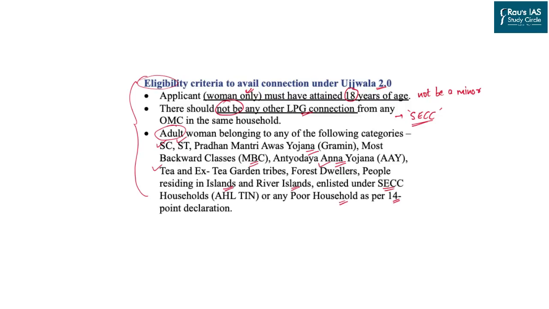The adult women of not all households will be eligible. So, an adult woman of a rich household will not be eligible for this scheme.